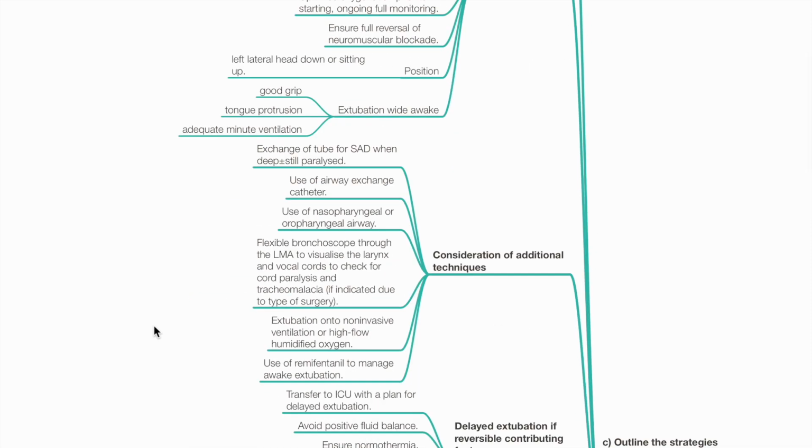Consideration of additional techniques, which may involve exchange of the endotracheal tube for supraglottic airway device when the patient is still in deep anesthesia, use of airway exchange catheter, use of nasopharyngeal or oropharyngeal airway, flexible bronchoscope through the LMA to visualize the larynx and vocal cords to check for cord paralysis and tracheomalacia, if indicated due to the type of surgery, extubation onto non-invasive ventilation or high-flow humidified oxygen, use of remifentanil to manage awake extubation.